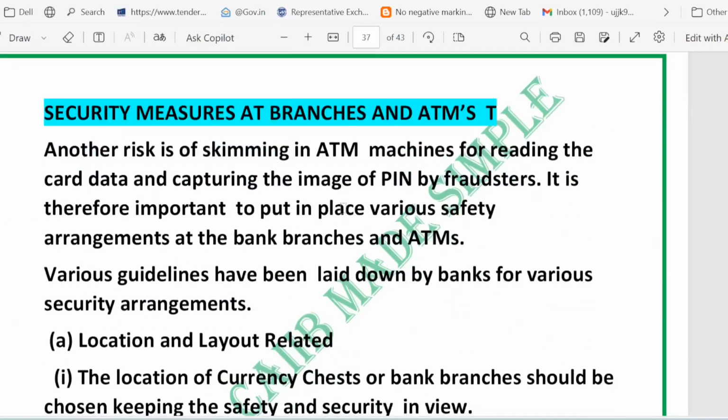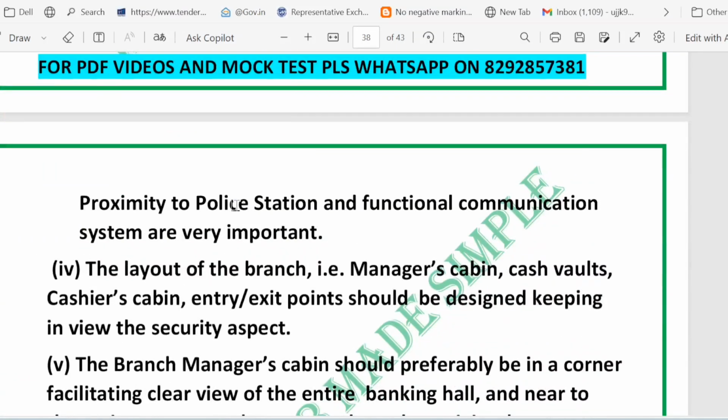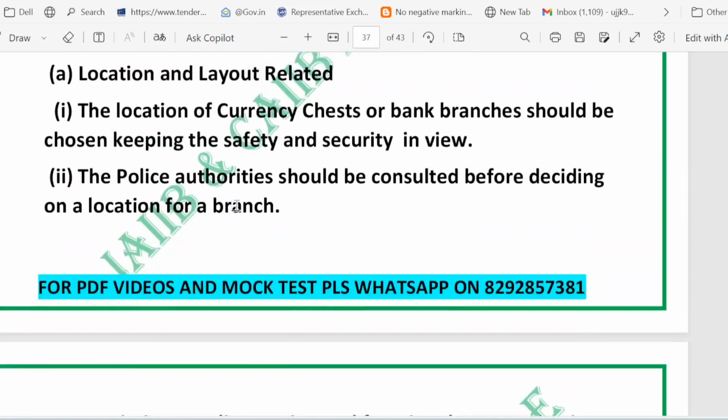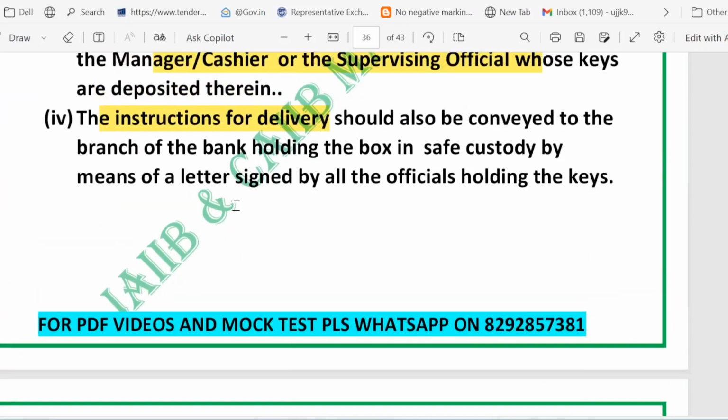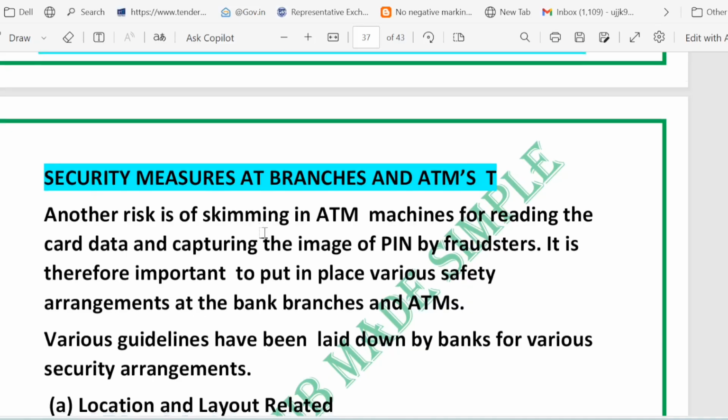Now let's talk about skimming. These are some security measures at the branches and ATM. The first one is called skimming. So basically, what is the meaning of skimming? Skimming simply means a fraudster fitting a small device on an ATM or card reader to copy the card data, and sometimes a tiny camera to capture your PIN.